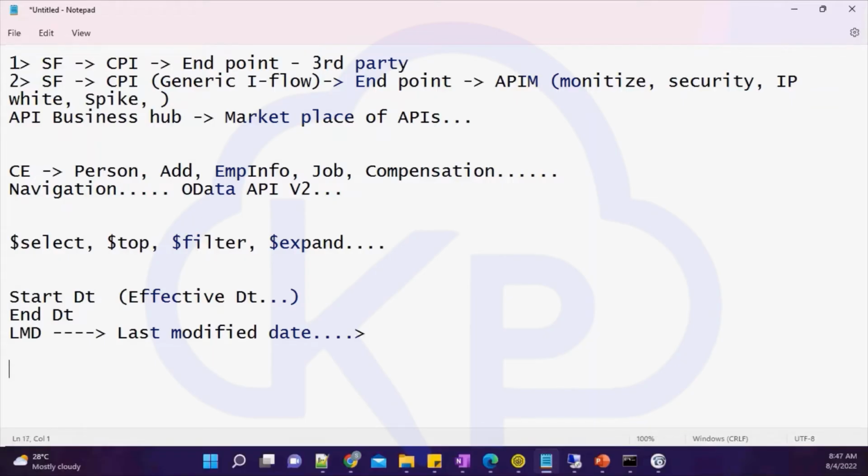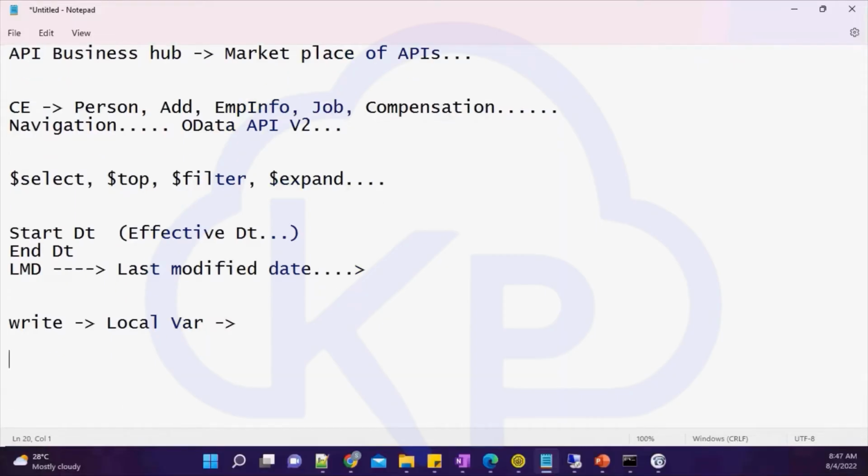Why is it very important? If you remember, when we used that write variable, we stored a value in a local variable. Within our iFlow, even in the dummy project, we initiated one variable. We stored the start date or the current date, and at last we stored it in a local variable, so that when our iFlow runs next time, it will pull the last run date variable. So this last modified date is very important to build a logic.